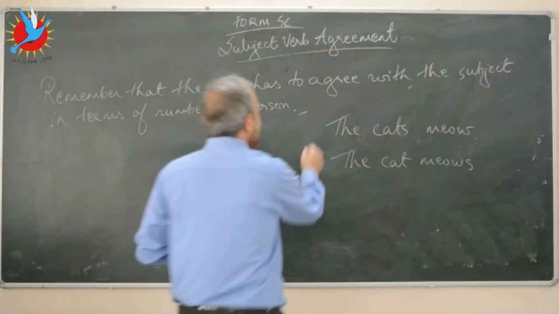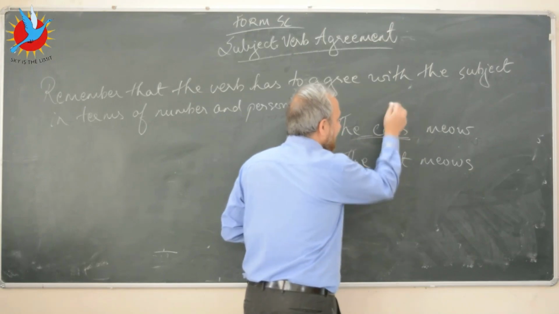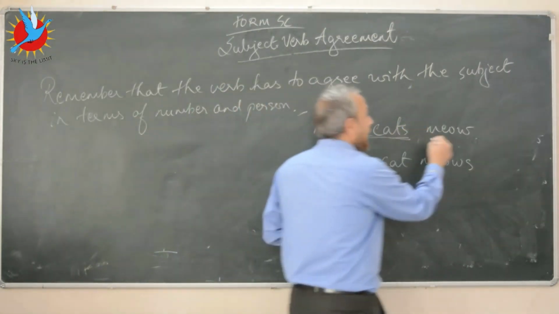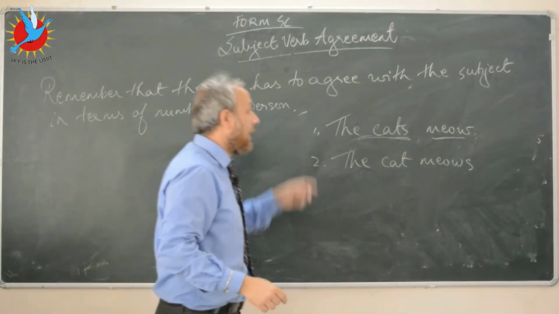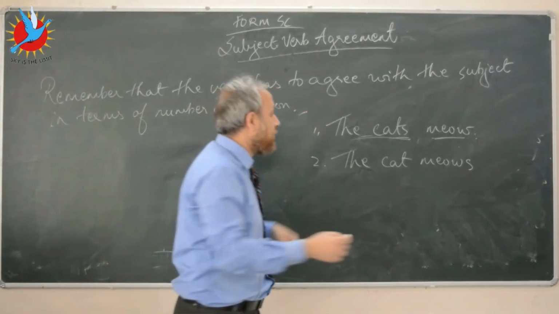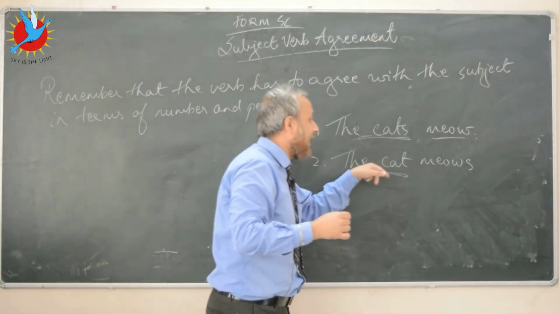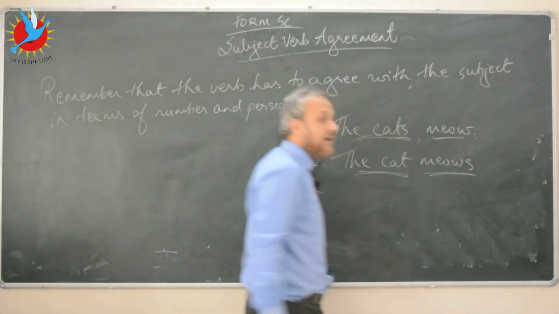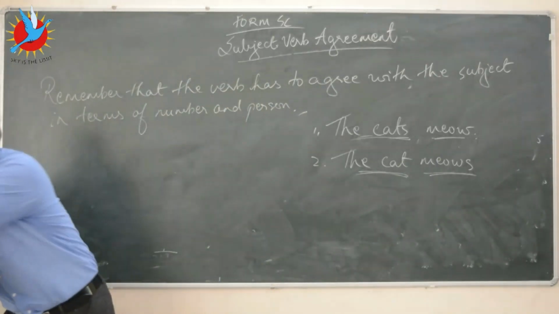In the first sentence, the subject is the cats, and cats is plural, so it will be followed by the plural form of the verb. In the second sentence, the subject is the cat. Since the subject is singular, it has to be followed by the singular form of the verb. So this is the rule.